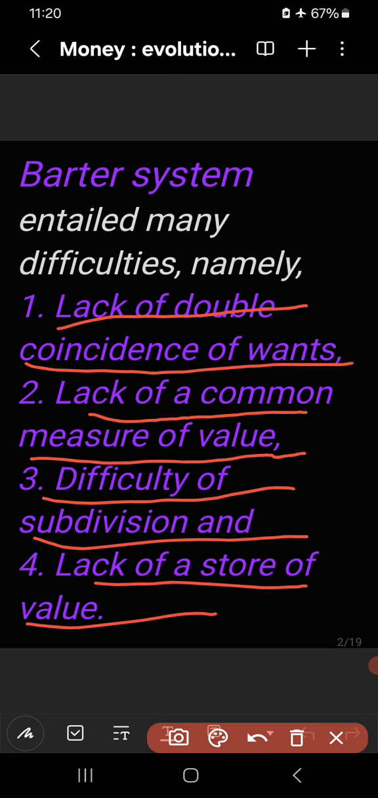So these four difficulties were there during the barter system. Number one is lack of double coincidence of wants, number two is lack of common measure of value, number three is difficulty of subdivision, and number four is lack of store of value.